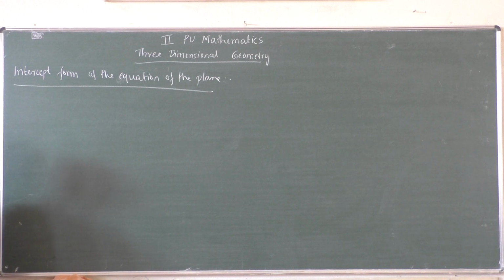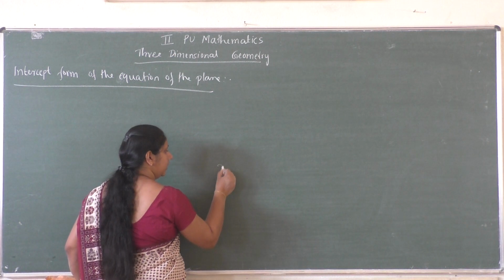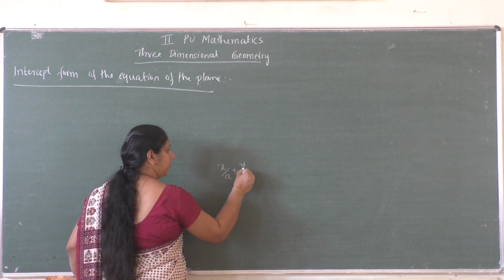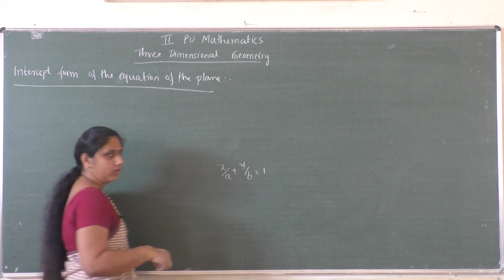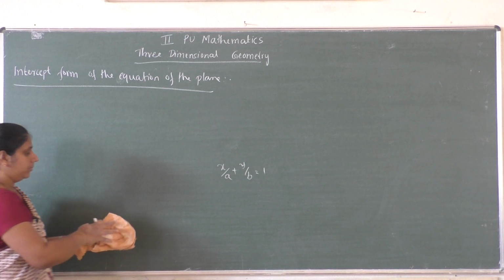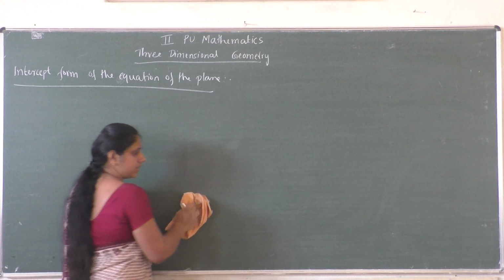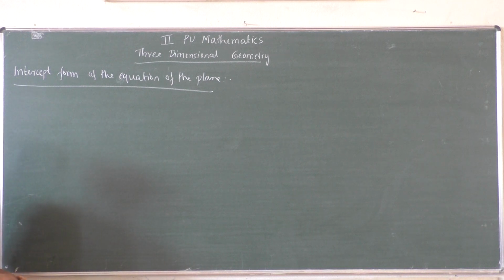Intercept form of the equation of the plane. In last year's straight line chapter, we know what the intercept form of the line is, right? The equation is x by a plus y by b equal to 1. So this is the intercept form of the equation of the straight line. Similarly, here we have to convert the general equation of the plane to intercept form.